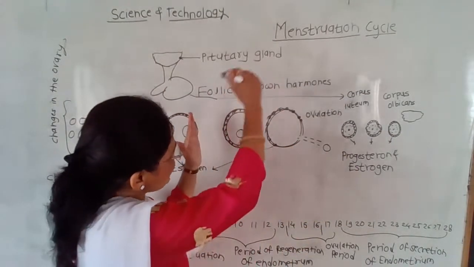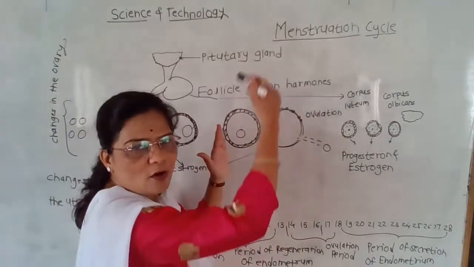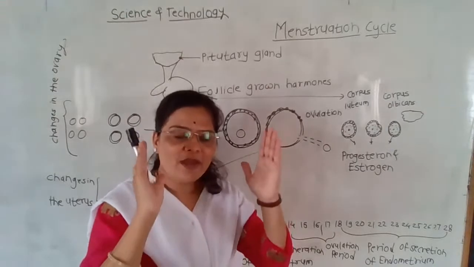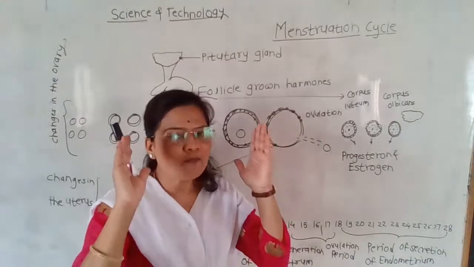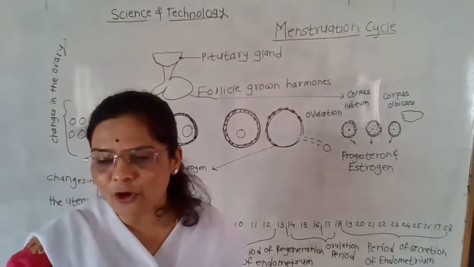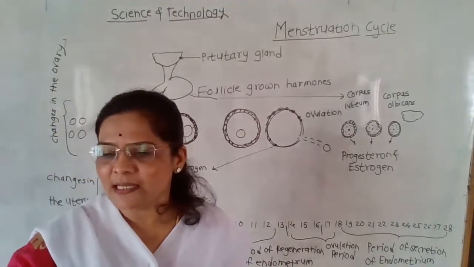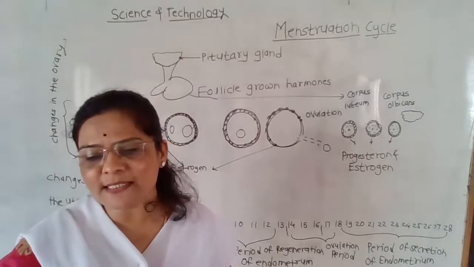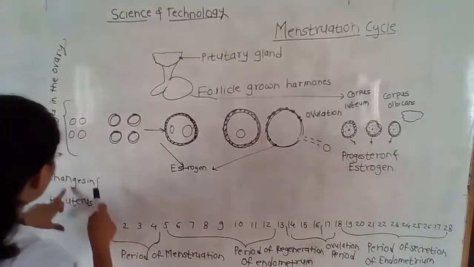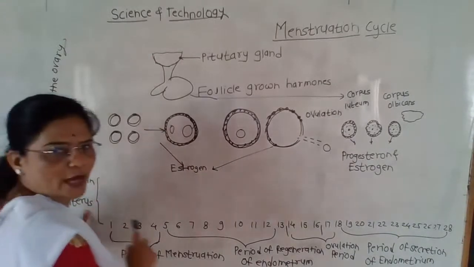The inner lining of the uterus is called the endometrium. Whenever there is a development of the endometrium, it starts to develop during the first cycle and regenerates.